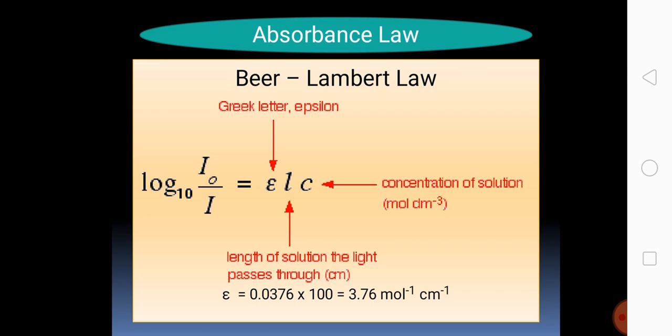In UV spectroscopy, the concentration of the sample solution is measured in mole per liter and the length of the light path in centimeters. Given that absorbance is unitless, the units of molar absorptivity are liter mole inverse centimeter inverse. The units of molar absorptivity are always the above.